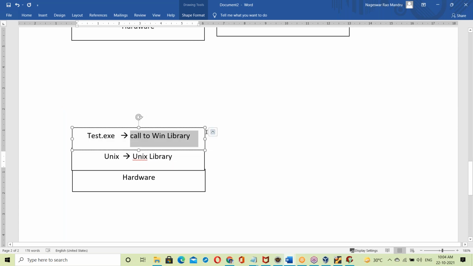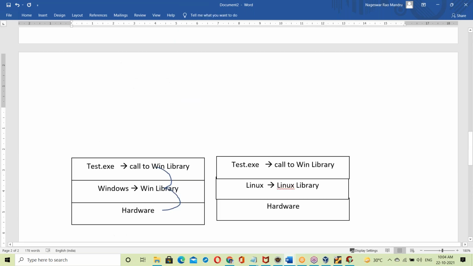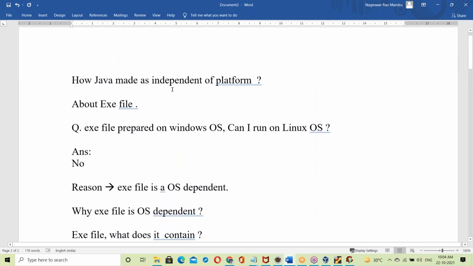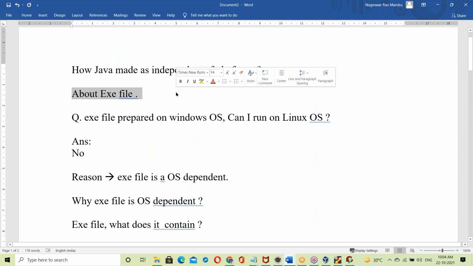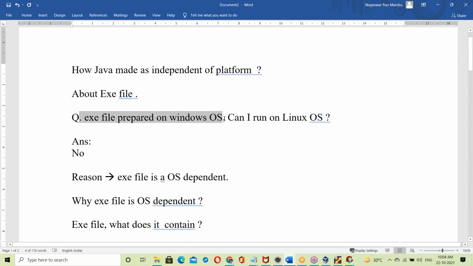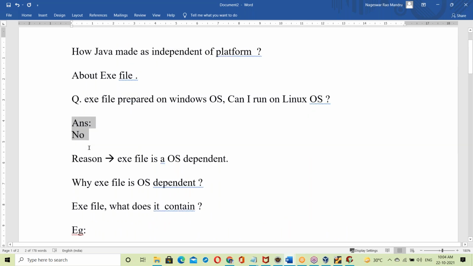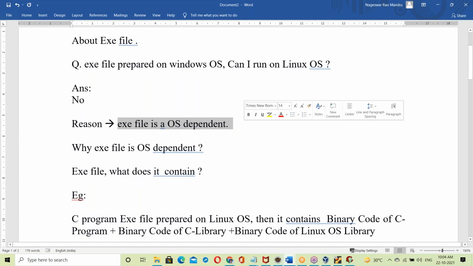it will try to call the Windows library, but that is not available here. The library is not matching, so it simply fails. That exe file fails. So the exe file is OS dependent. What is the first question? An exe file prepared on Windows OS, can I run it on a Linux-based system? No. The reason is that the exe file is OS dependent.